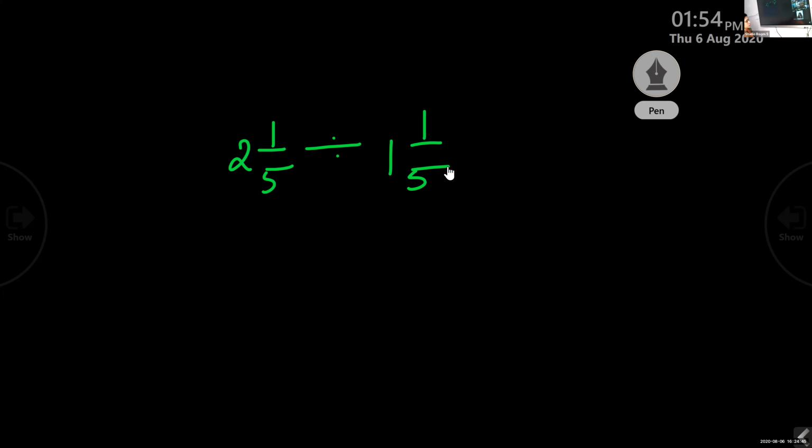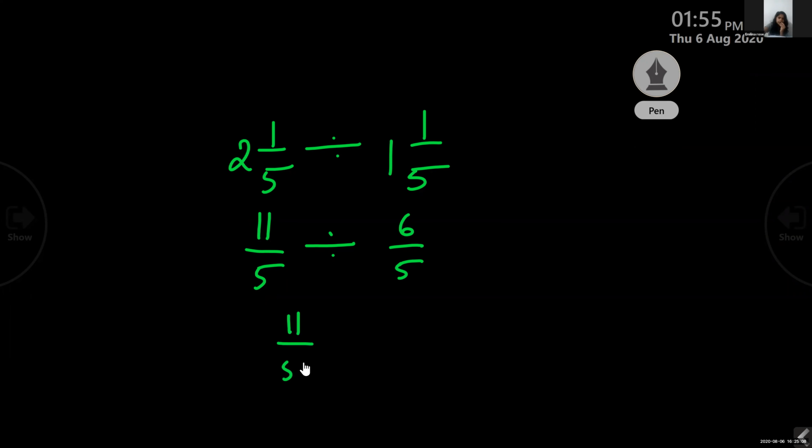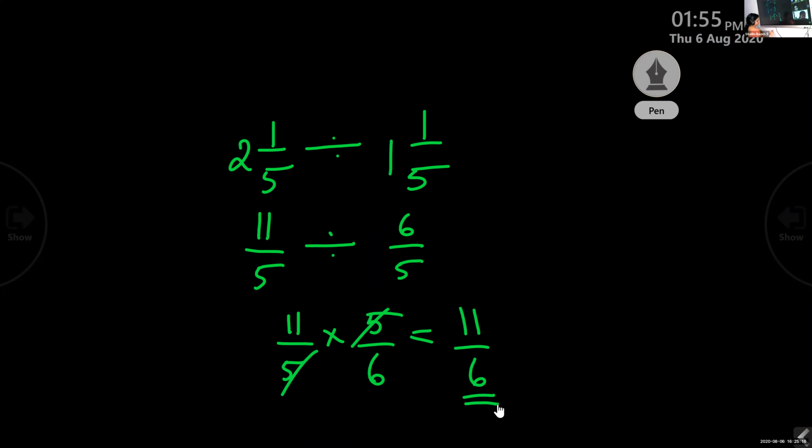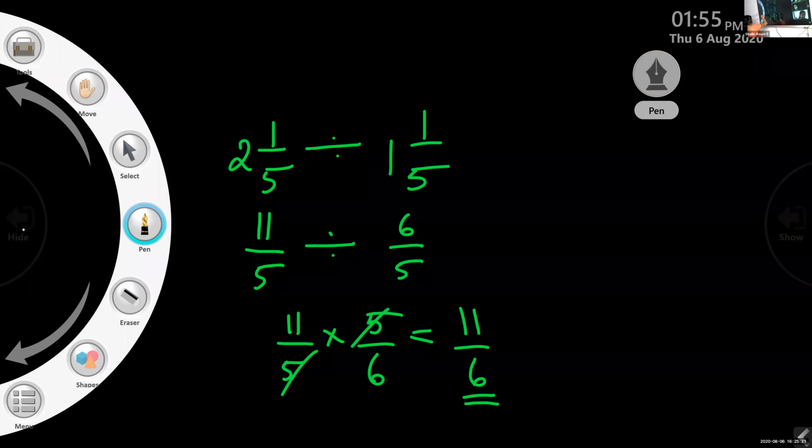Cut short, no? 11 by 6. You will be getting 11 by 6, isn't it? Yes. 2 and 1 by 5 is 10 plus 1, 11 by 5, an improper fraction, divided by 5 plus 1, 6 by 5, isn't it? 11 by 5 into 5 by 6. So you can either cut off this and write 11 by 6 as the answer, or you can multiply and write the answer, then cut short.